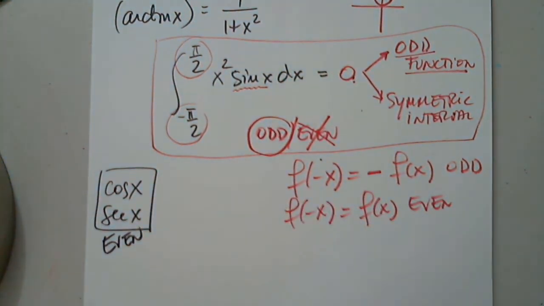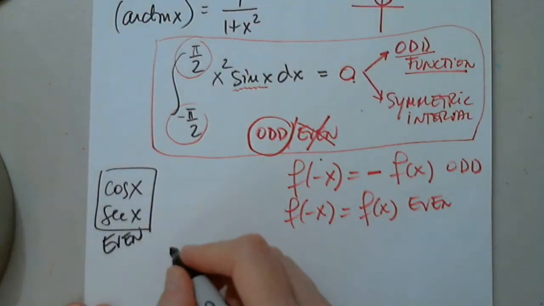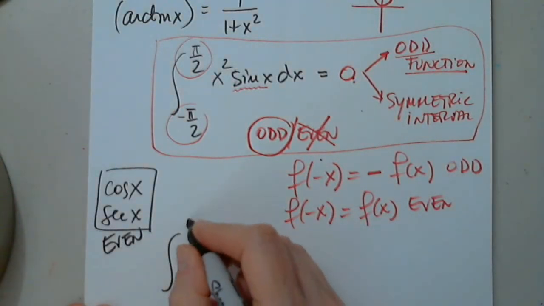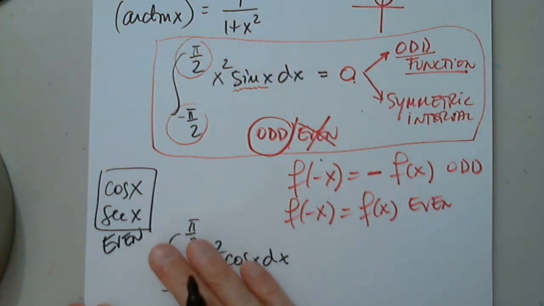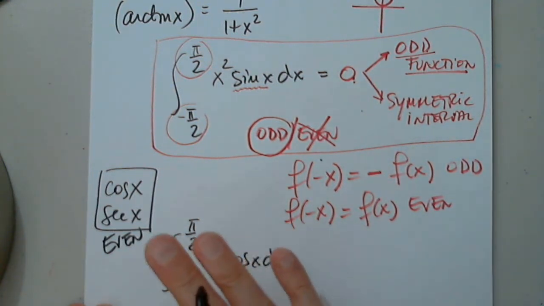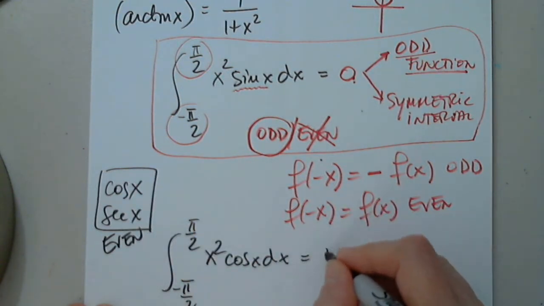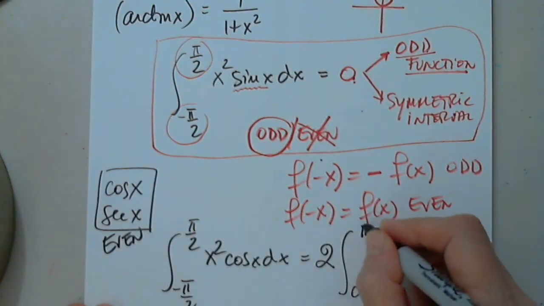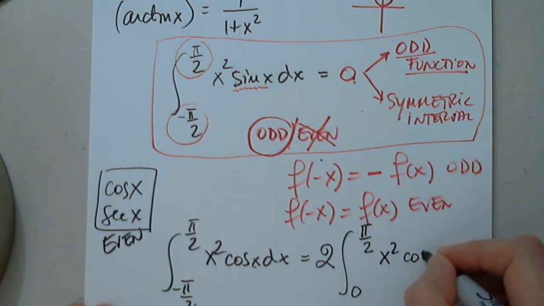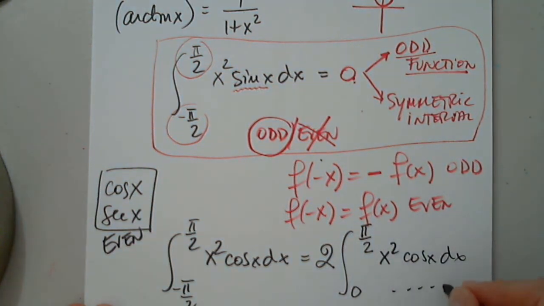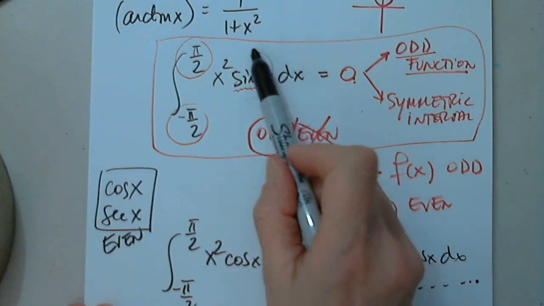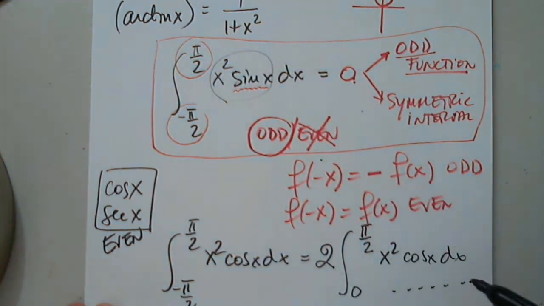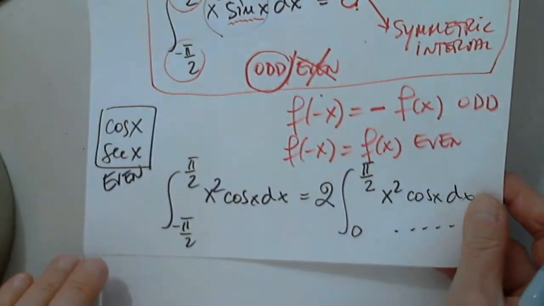So let's write that. Sorry, Colby, I didn't forget about you. So negative pi over 2 to pi over 2 from x squared cosine x dx. We will not be able to solve this. We need integration by parts. We are not there yet. So this will be 2, the integral from 0 to pi over 2 of x squared cosine x dx, and I have to continue to find it. So it's 0 only when the interval is symmetric and the function is odd. If it's even, a lot of work follows.